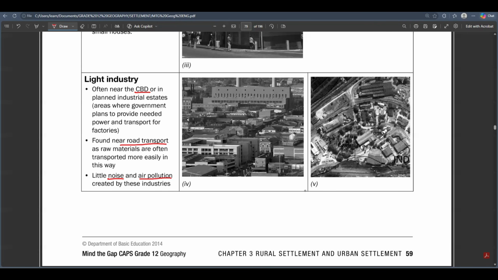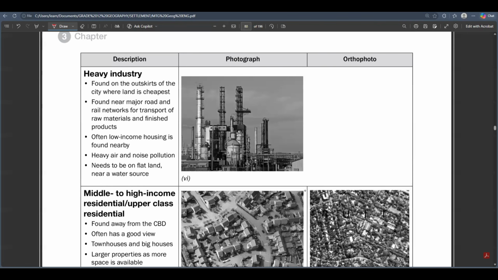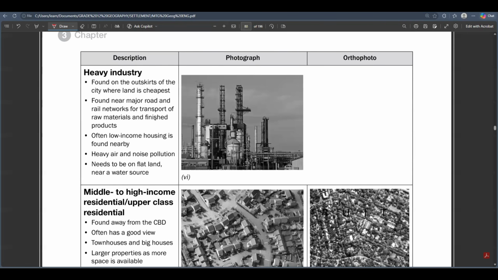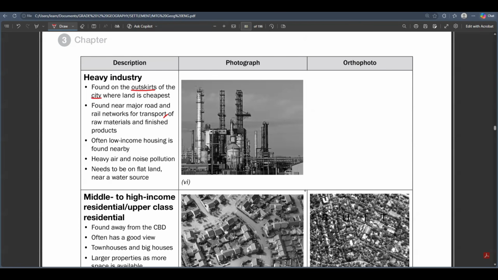So light industries, they are not a problem. They are usually within the CBD or near the CBD, but they can be found in the industrial parks or the industrial estates. But contrary to that, we have got a heavy industry. Look at the heavy industry. This one is found on the outskirts. So it is found far away from the city center. The heavy industry is found very far away.